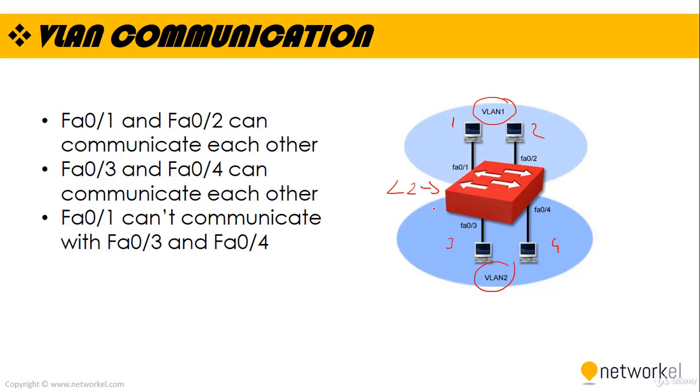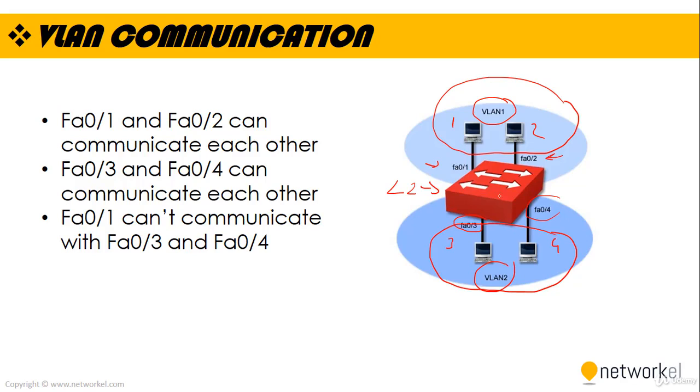In here, Fast Ethernet 01 and Fast Ethernet 02 can communicate with each other because they are on the same VLAN. Fast Ethernet 03 and Fast Ethernet 04 also, which are PC3 and PC4, can communicate with each other because they are on the same VLAN too.